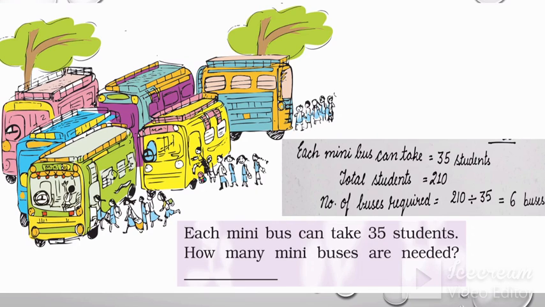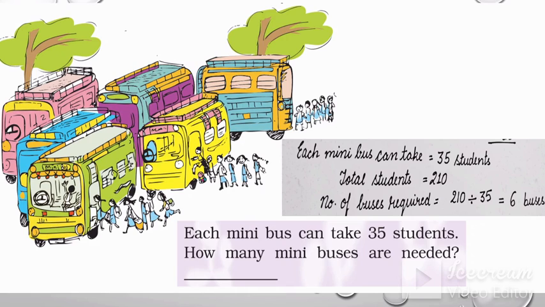We will do division. Why? Because we have to divide these whole 210 students into buses carrying 35 students. So each minibus can take 35 students and we have 210 total students. So the number of buses required will be 210 divided by 35, which is equal to 6. So for 210 students we will need 6 buses.